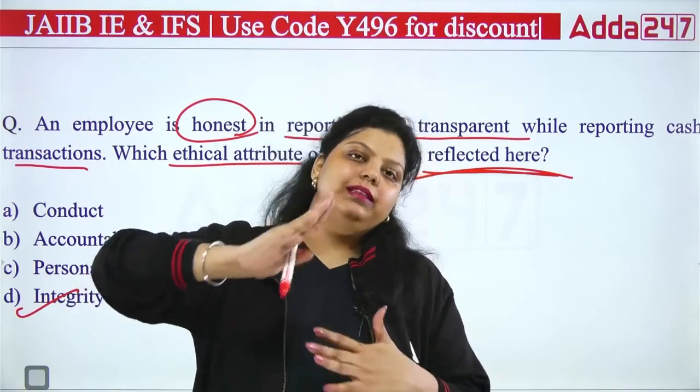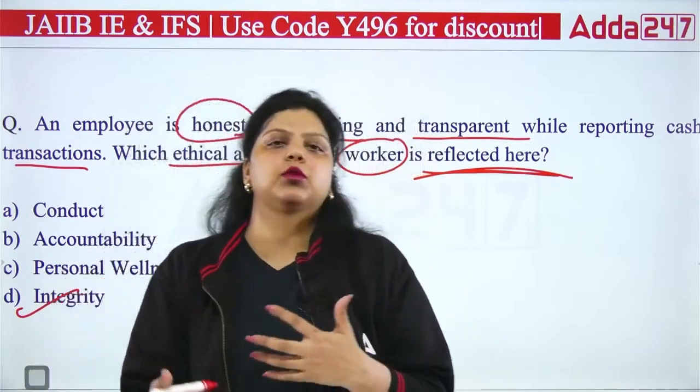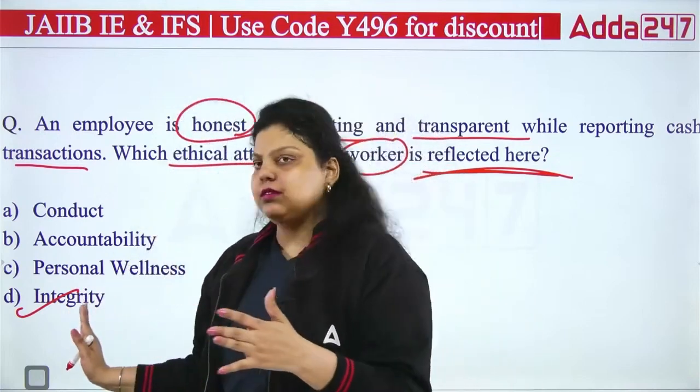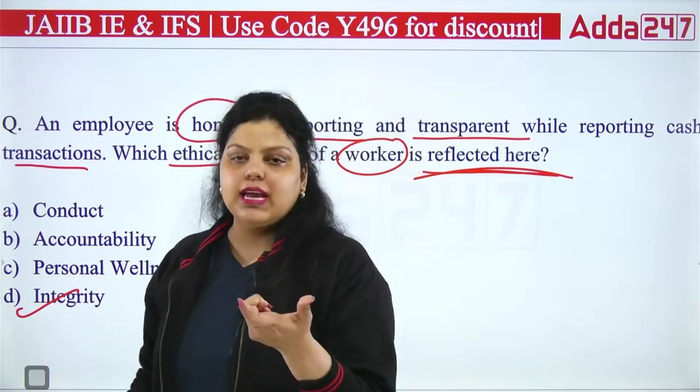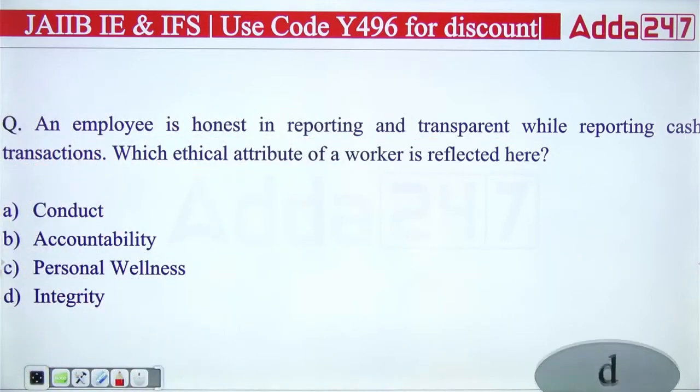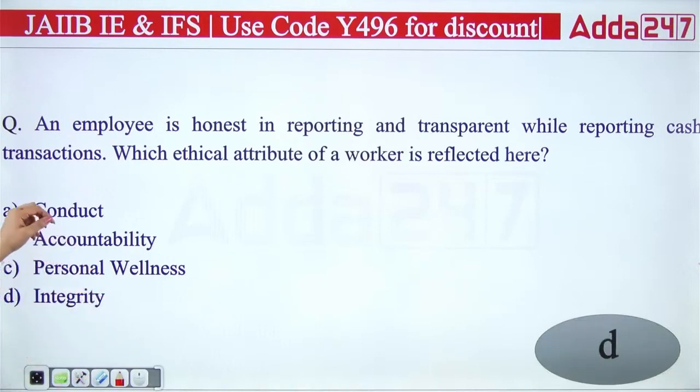But when you repeat this act every time, no matter what the situation is, that honesty will be known as integrity. One time you are following a rule, you can call it honesty, but every time it will be the integrity of a person. Okay, so the right answer will be D. Next.